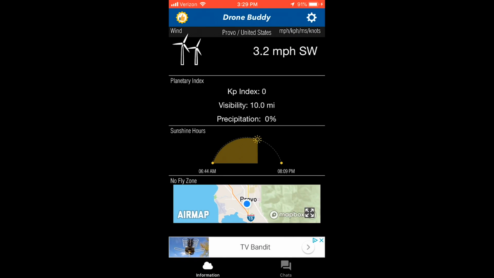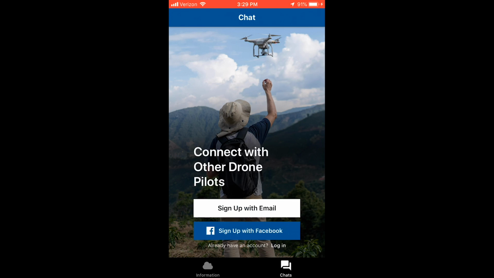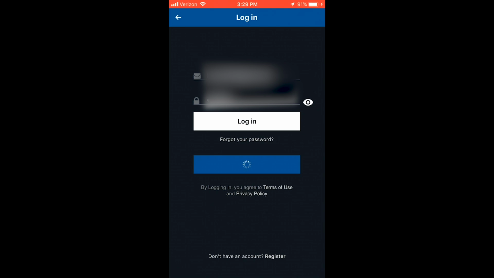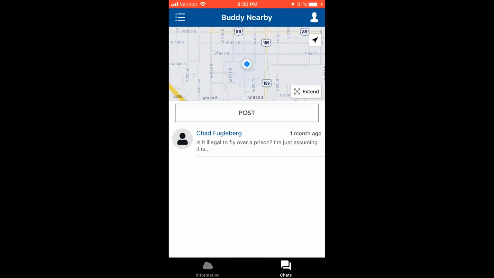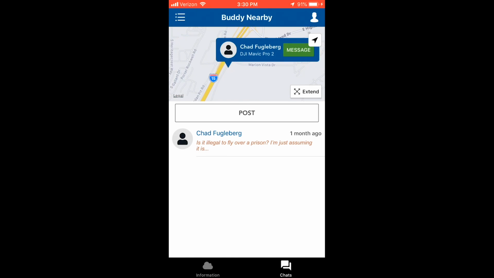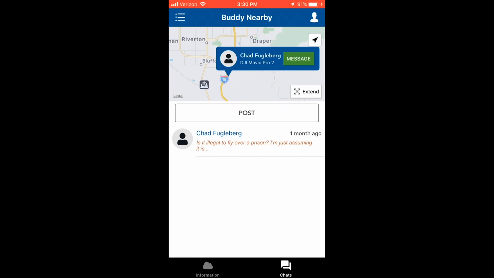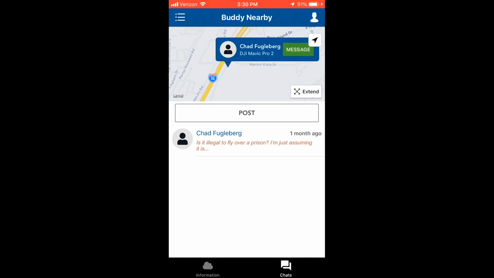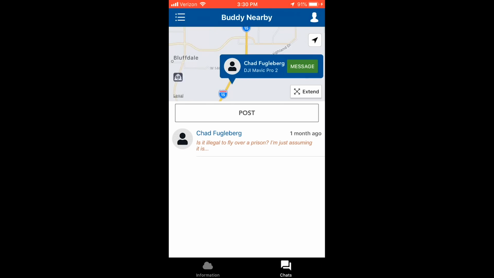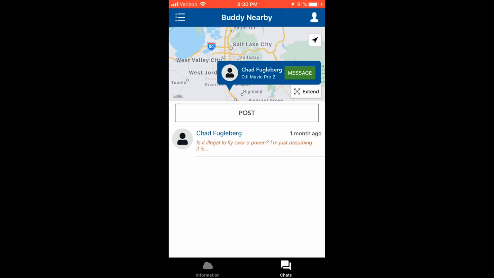There's a feature here that is really interesting that other apps don't have, and that's the ability to chat with other pilots. If you log in using Facebook or creating your own login, you can actually see chats from other users. So if I was to tap on this chat, a pilot over here near the prison in Utah actually posted a question about if it's illegal to fly over a prison. So that's actually some pretty cool functionality. You can post and answer questions based on specific locations.